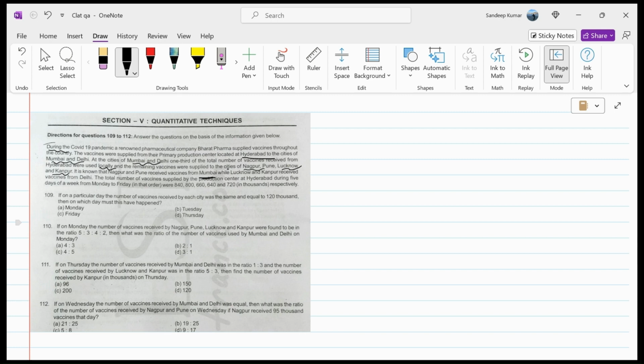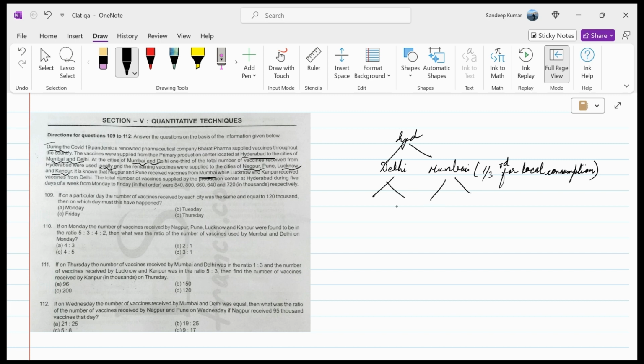Now, if we try understanding this as an order, we have Hyderabad. From Hyderabad, the vaccines are shipped to Delhi and Mumbai, where one third is used for local consumption, and the remaining gets shipped to the other cities.